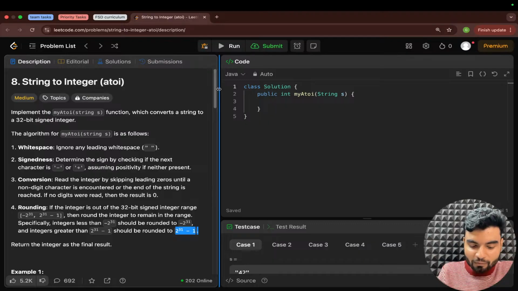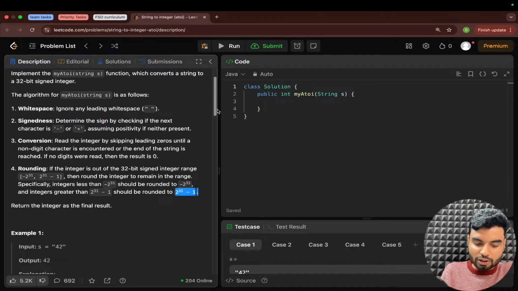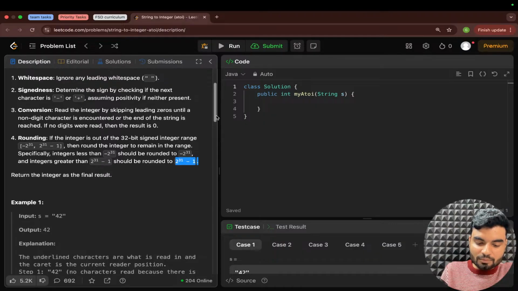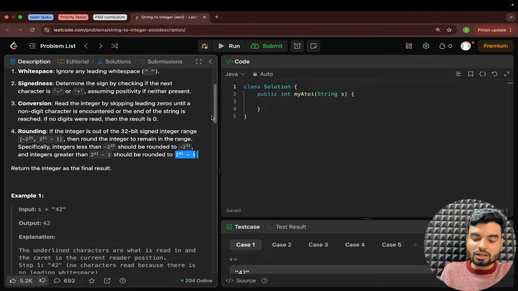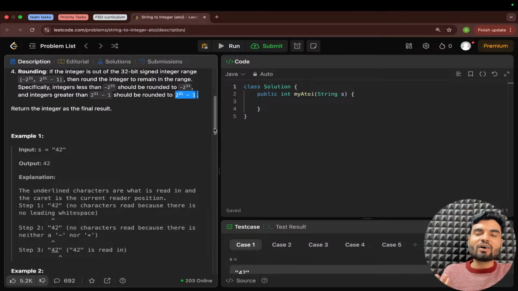So basically you have to perform these steps. First you need to remove all the whitespaces. Second, you need to check the sign. Third, you need to do conversion by leaving all the leading zeros. Fourth step is the rounding off. And the fifth step is your result.